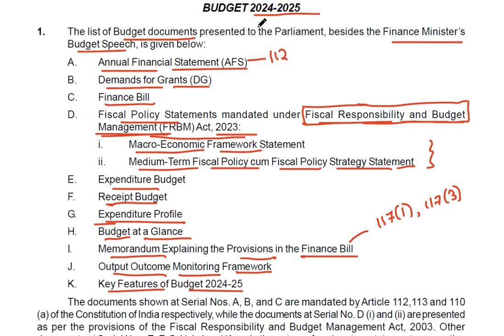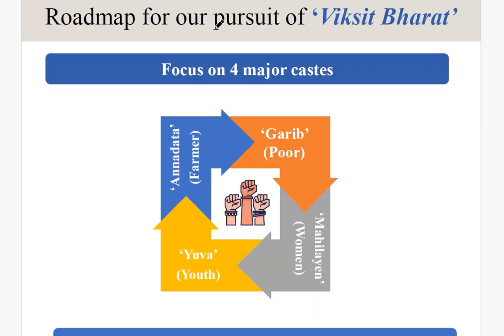So accordingly, but the main difference is that in the interim budget, you cannot declare new policies, or change the tax slabs and all. But in the full budget, it can be done. Okay, so we will go through it now one by one.